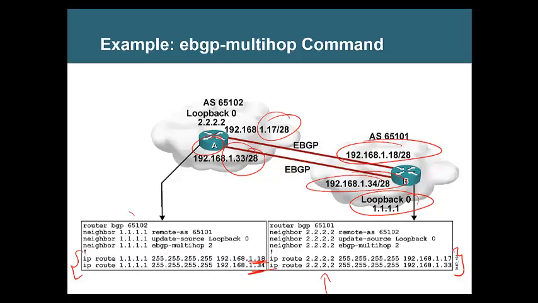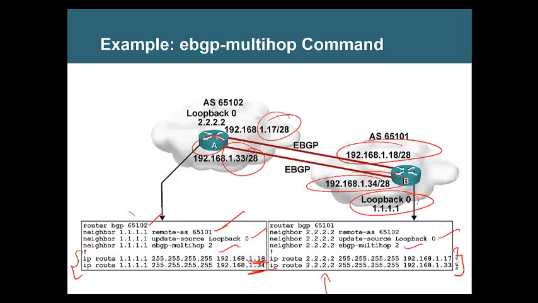Once the route is there between the loopbacks, the usual commands: the neighbor command, see, this is the EBGP neighbor, with the remote AS, and you see update source loopback 0 to change the source address, and the EBGP multihop command to break the rule that says neighbors need to be directly connected. So it will start sending the traffic with an outgoing TTL of 2. So the negotiation goes to the loopback and they form a neighbor. Is this clear?